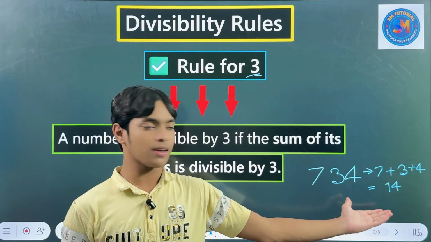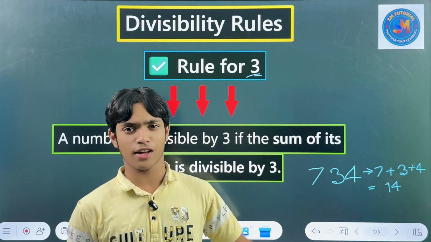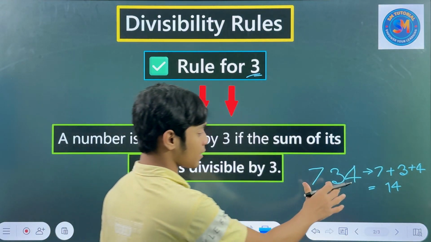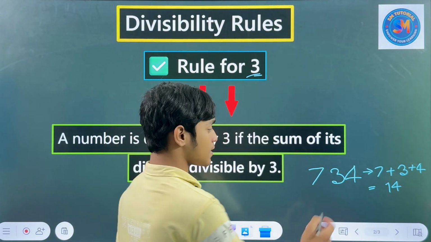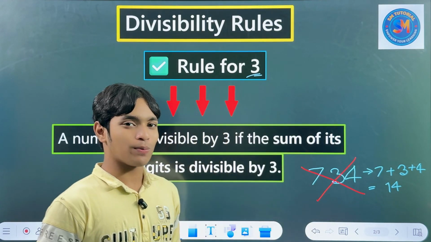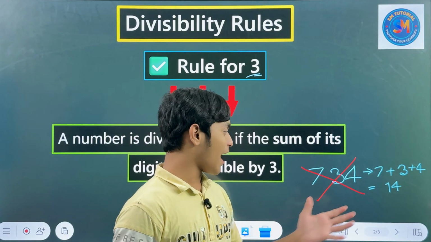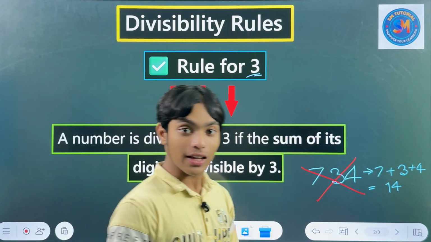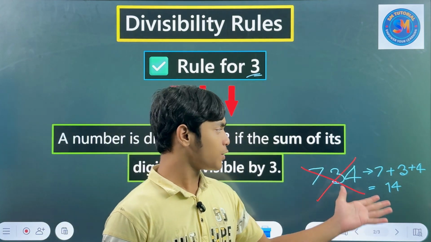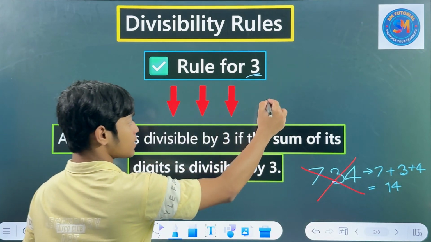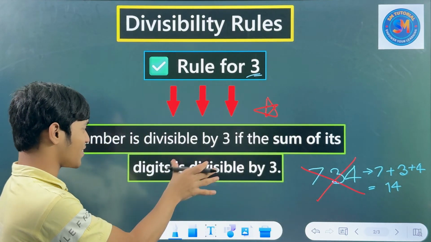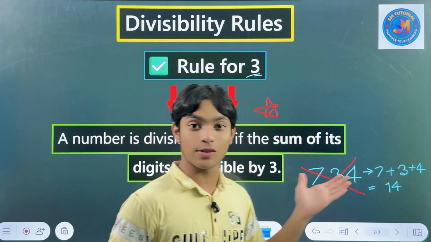Is 14 divisible by 3? No, this is not divisible by 3. So that means the whole number 734 is not divisible by 3. So I think you understood how we can identify whether a number is really divisible by 3 or not. So you have to memorize. Of course, you have to memorize. This is very, very important. I am putting a star here because this is a very, very important thing. You must memorize these rules.